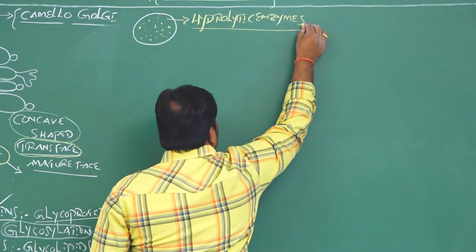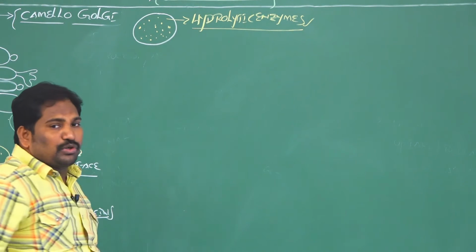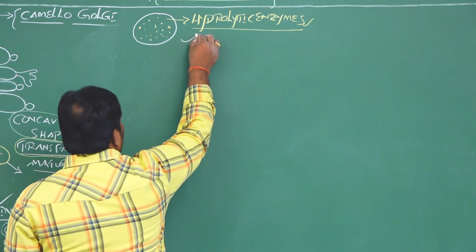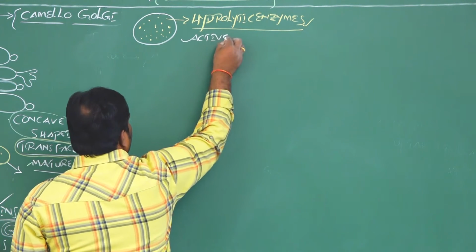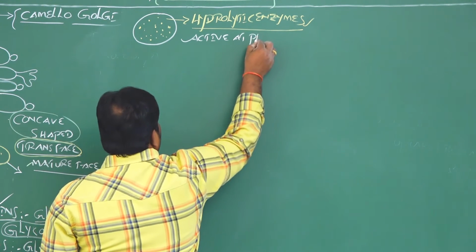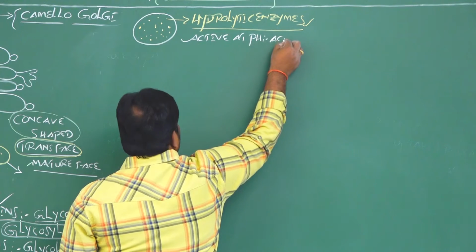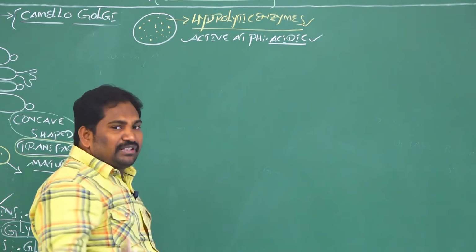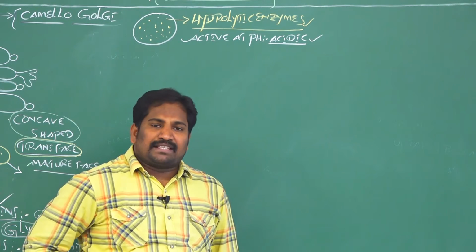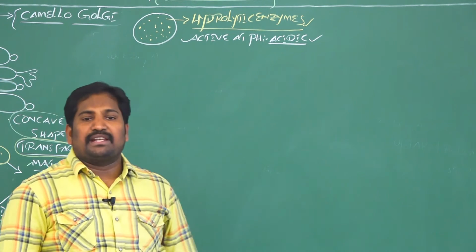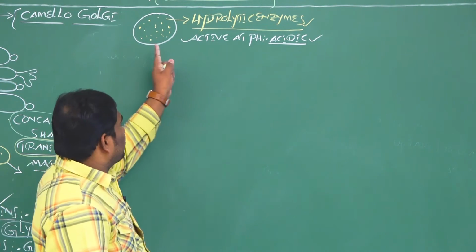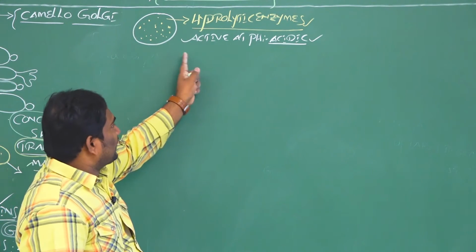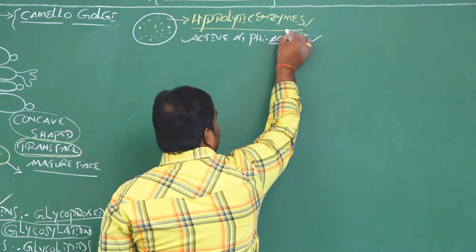Name the type of enzymes present in lysosomes: hydrolytic enzymes. All these enzymes are very active at acidic pH, meaning less than 7. If pH 7 is neutral, more than 7 is basic, less than 7 is acidic. The enzymes present in lysosomes are called hydrolytic enzymes. All these enzymes are active at which pH? Acidic pH.